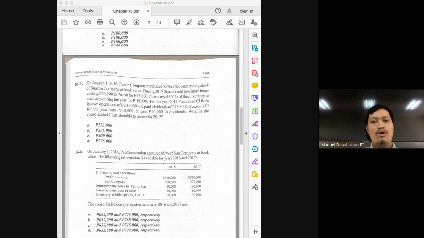And we already know that we need two things to solve for consolidated income. What are these two things? The income of the parent from its own operations and the adjusted income of the subsidiary. But as mentioned before, in these kinds of problems it's possible that the income of the parent from its own operations will also have adjustments. When will that happen?